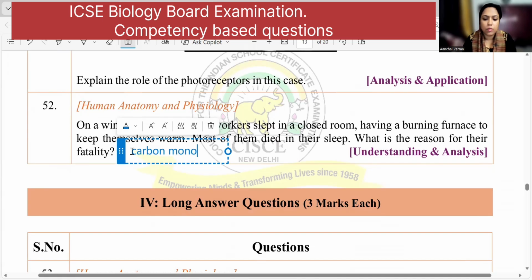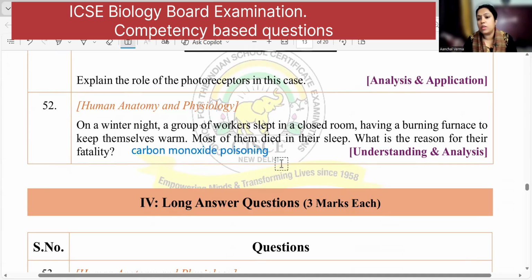Okay. And in carbon monoxide poisoning, what happens? Carbon monoxide combines with hemoglobin to form an irreversible structure called carboxyhemoglobin. And this reduces the efficiency of hemoglobin to carry oxygen.